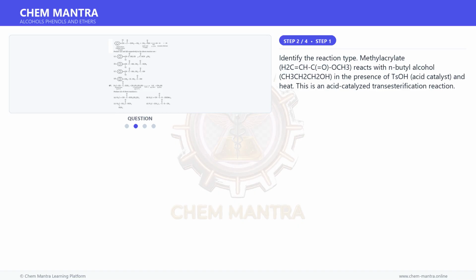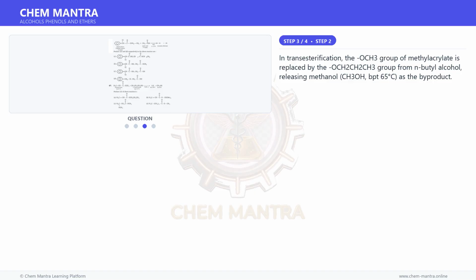Identify the reaction type. Methyl acrylate, H2C=CH-C(=O)-OCH3, reacts with n-butyl alcohol, CH3CH2CH2CH2OH, in the presence of TsOH, an acid catalyst, and heat. This is an acid-catalyzed transesterification reaction. Moving on to the next step.